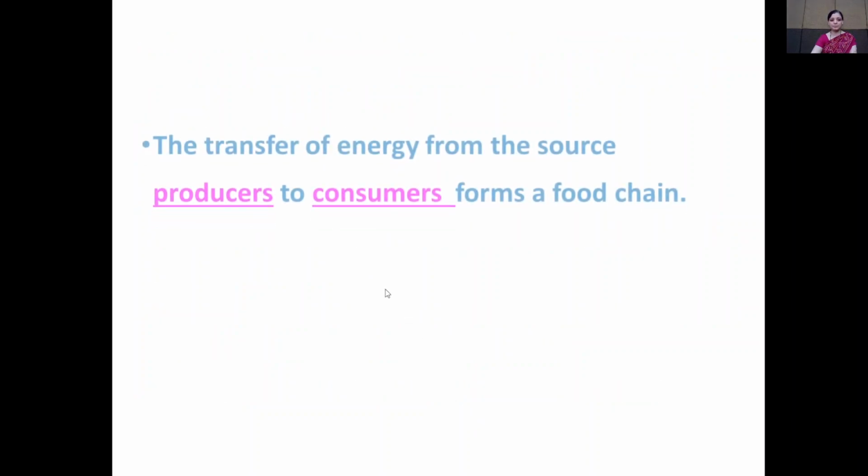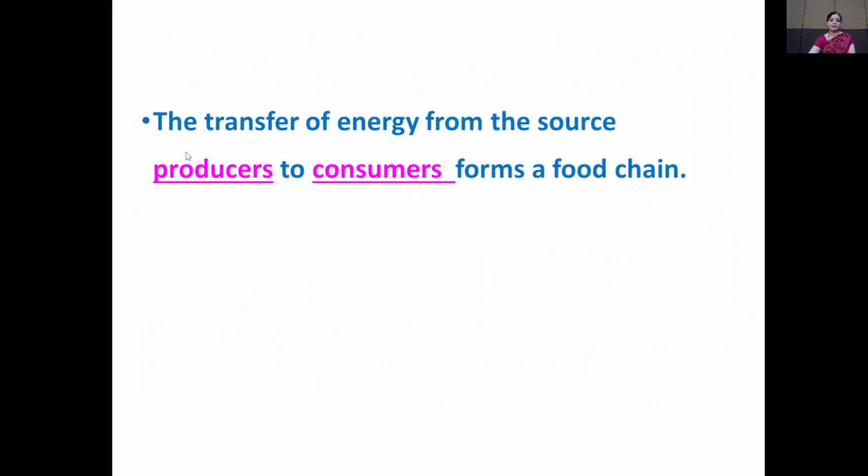Now see how energy is transferred. The transfer of energy from the source, the producers, to the consumers forms a food chain. That is, from producers, primary consumers depend; on the primary consumers, secondary consumers depend; and on the secondary consumers, tertiary consumers depend. In this way, a food chain is formed.